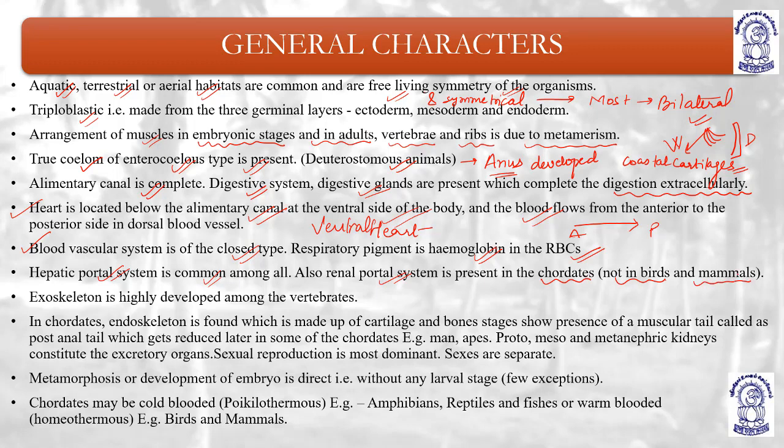The renal portal system is absent in the homeothermic ones, the birds and mammals, because the renal portal system is basically a type of osmoregulatory machine which helps to control the amount of electrolytes and water. So the renal portal system is not required in birds and mammals.